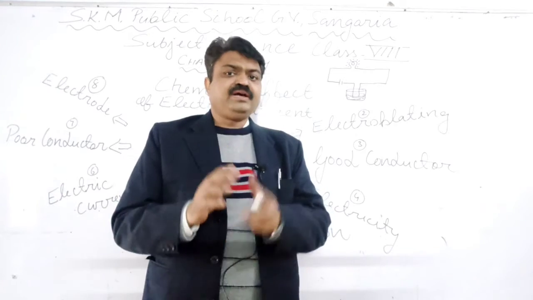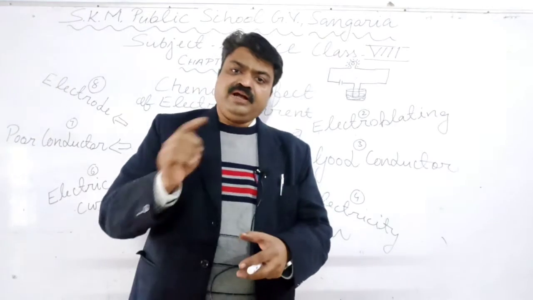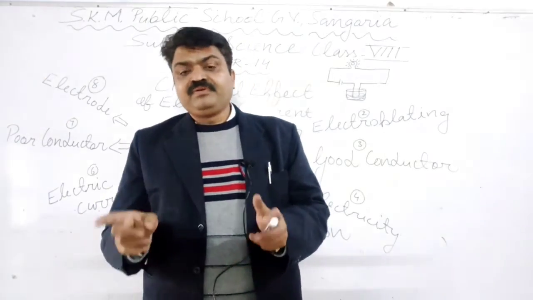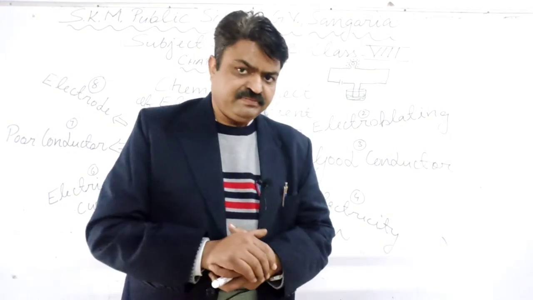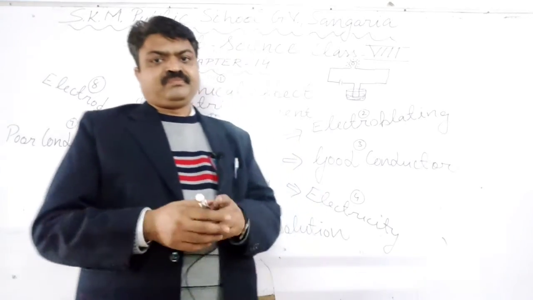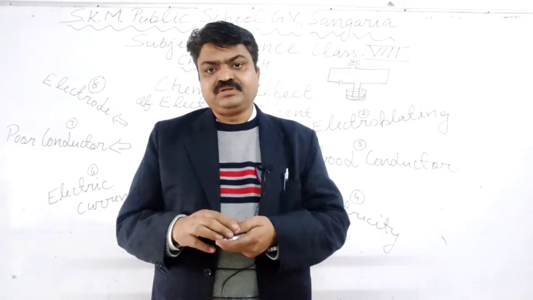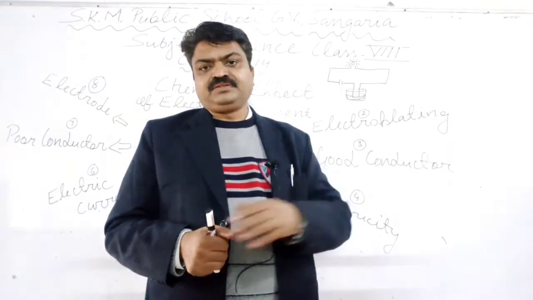They are the metallic rods that are attached with the positive or negative terminal of the battery, and those rods are known as electrodes, and they are used in electroplating, student.